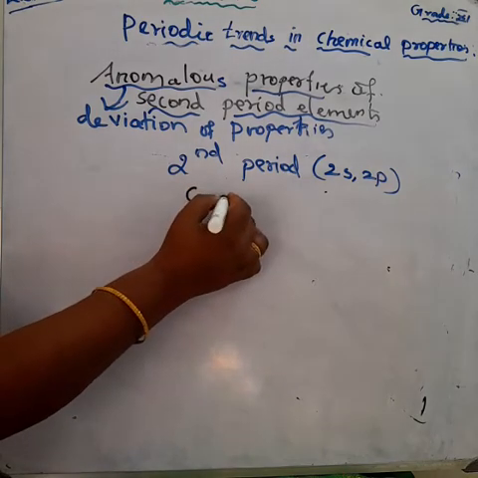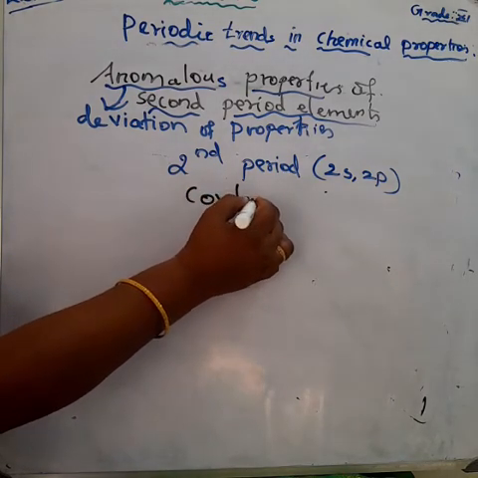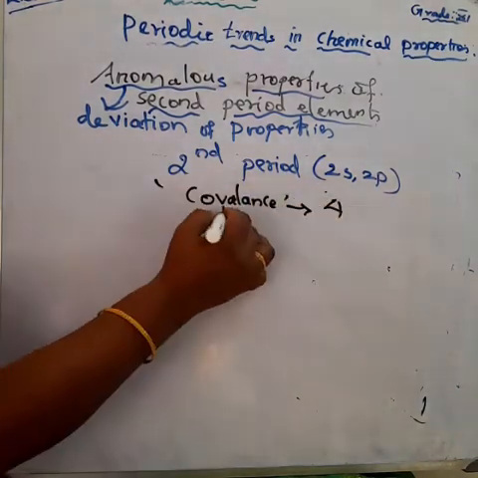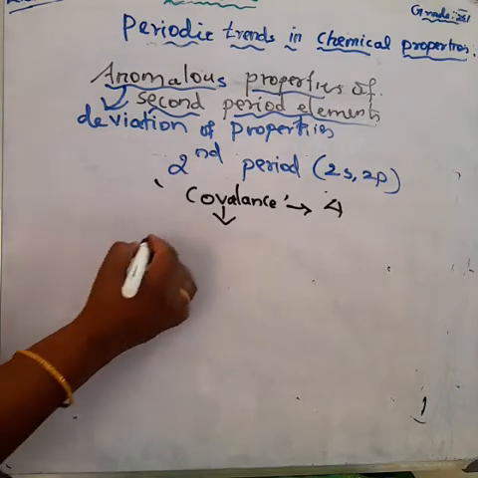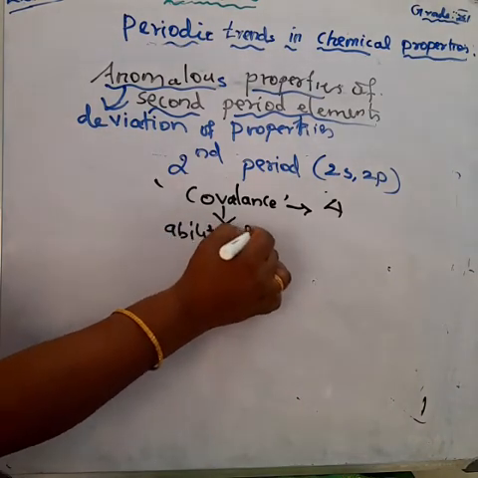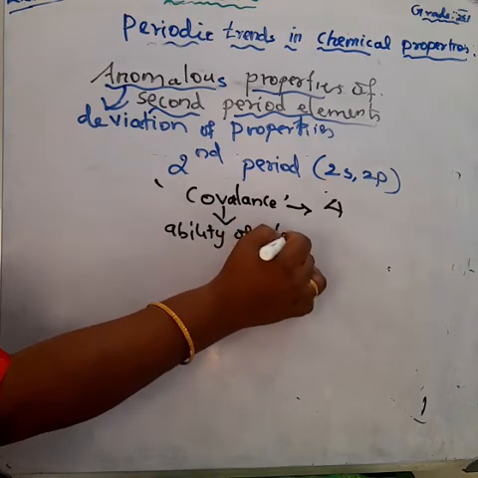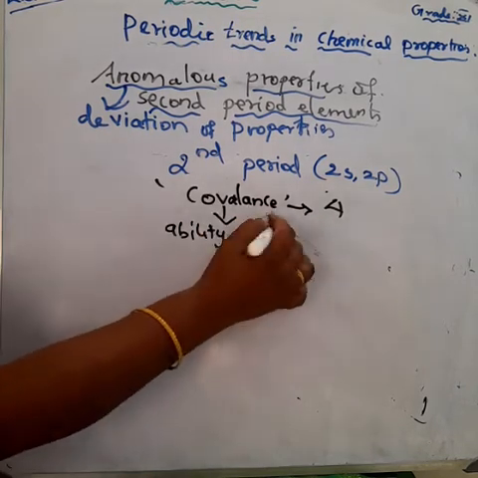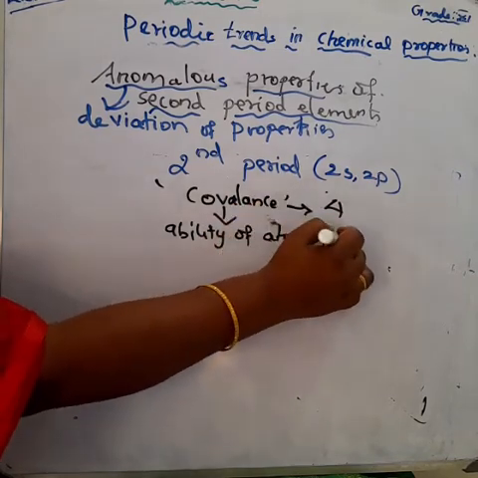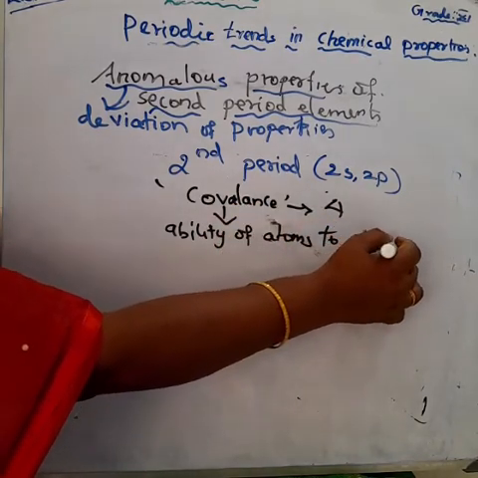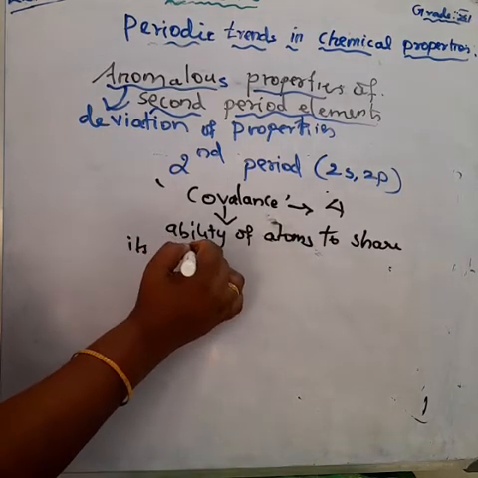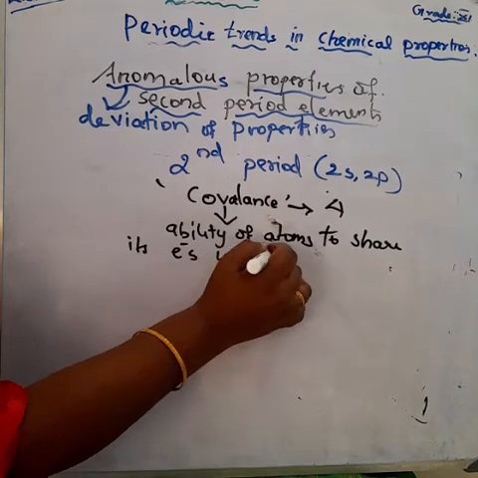What do you mean by covalence? Covalence means the ability of elements to share electrons with other elements. It is the maximum number of electrons that can be involved in chemical bonding.